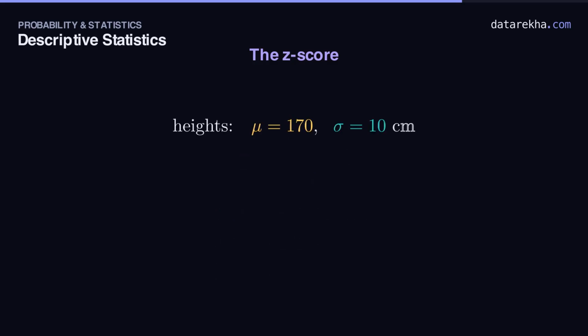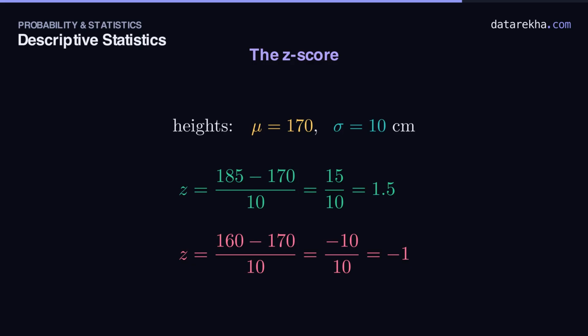Adult heights have mean 170 and standard deviation 10 centimeters. A man of 185 is 15 above, so his z is 1.5. One of 160 is 10 below, a z of minus 1. The sign records which side of the mean you're on.